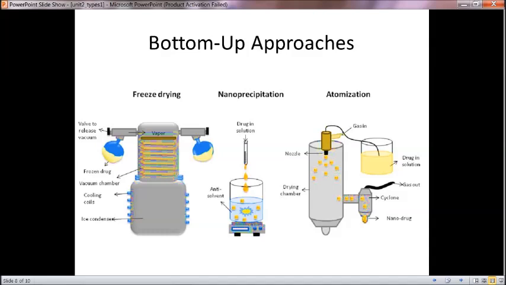Then in nano precipitation, the drug in solution is applied to an anti-solvent and then atomized to become nanocrystals. This process includes the precipitation method.